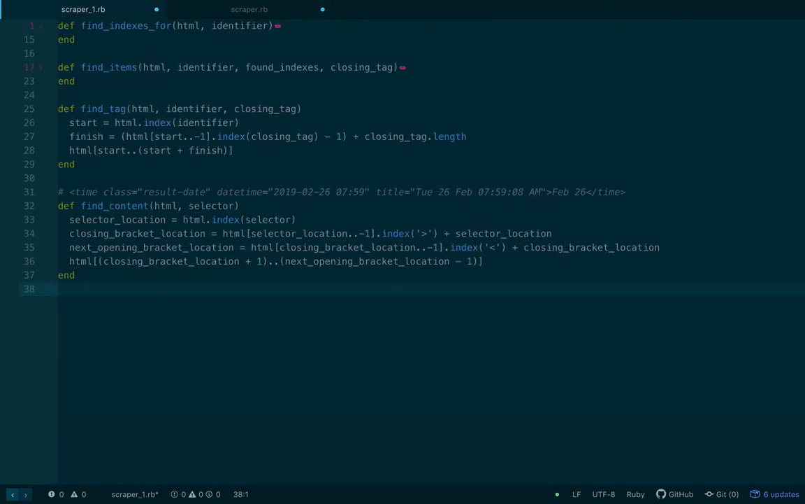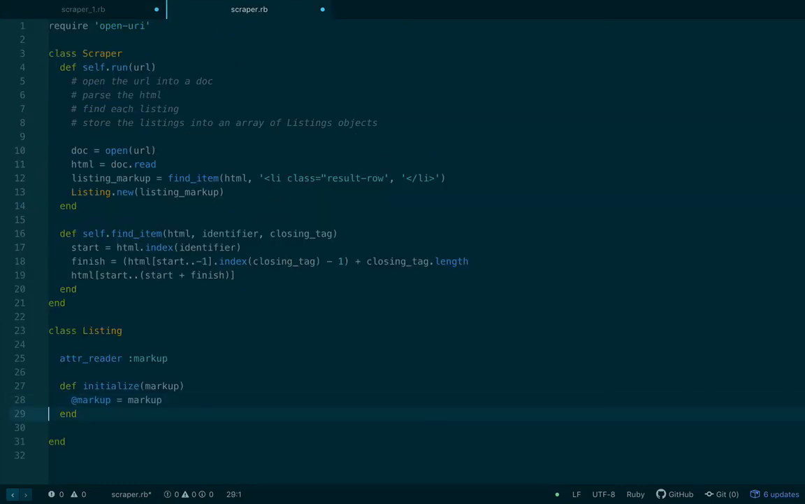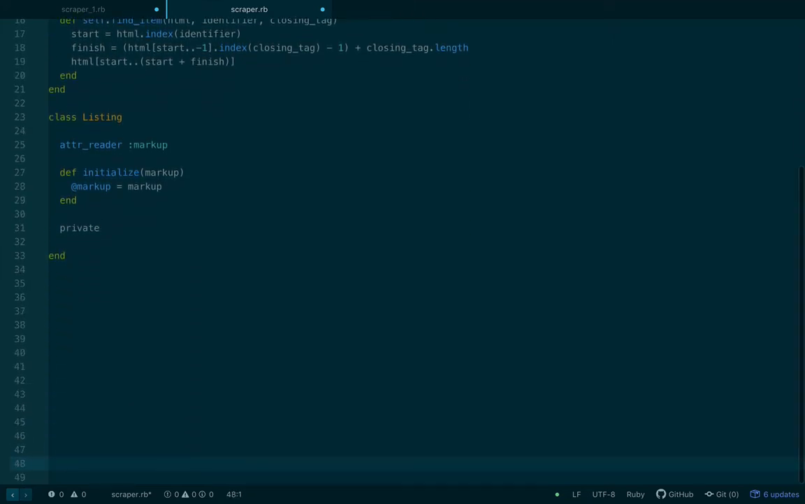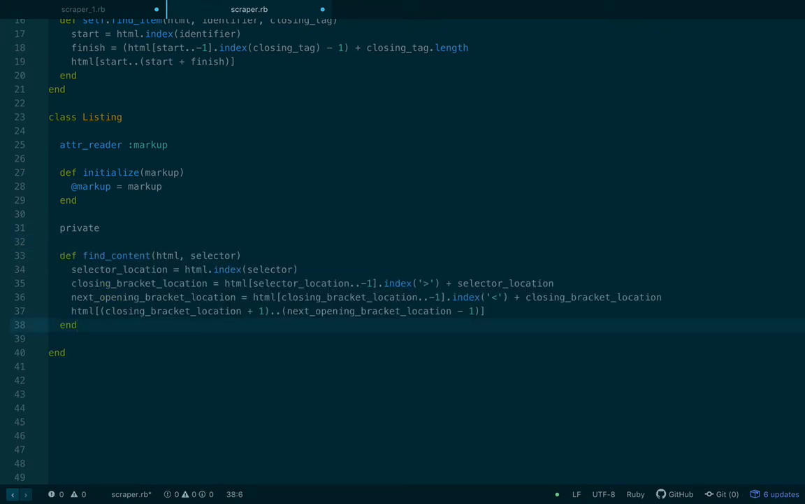What I can do is take this find content and put it inside of our listing class as a private method. Let me give some space here. So we'll make a private method and we'll just paste this find content in. So what's nice is I don't actually need to pass in anything but the selector because I have the markup stored. So I'm just going to say markup index selector, markup, just scanning this for any other instances of that.